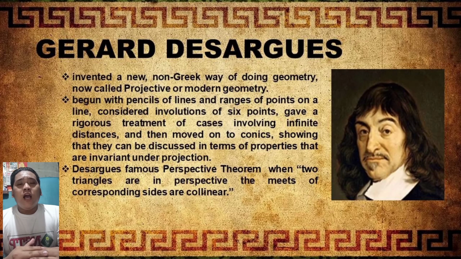Gérard Desargues has many theorems in terms of triangles. But the one famous perspective theorem of Desargues is that when two triangles are in perspective, the meets of corresponding sides are collinear. And it's written in his book, and Desargues' book is really short, but like what Ma'am said, it is very dense.